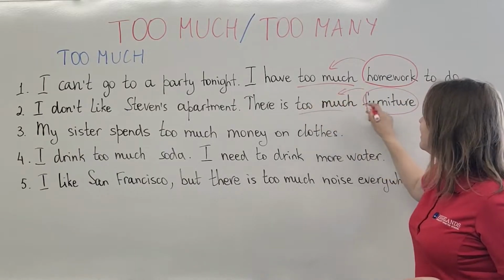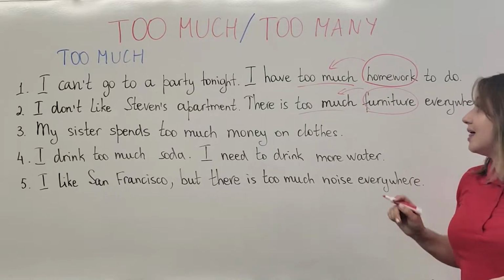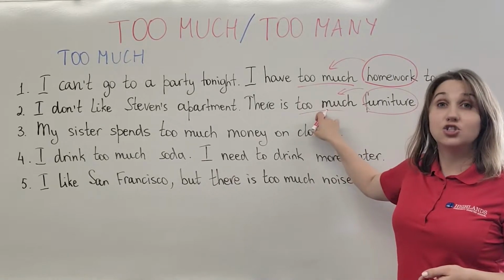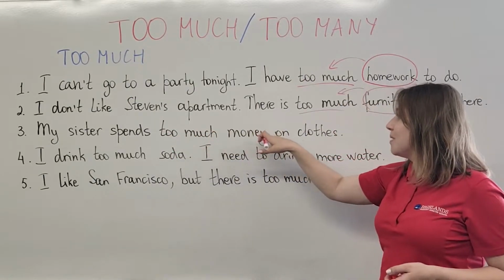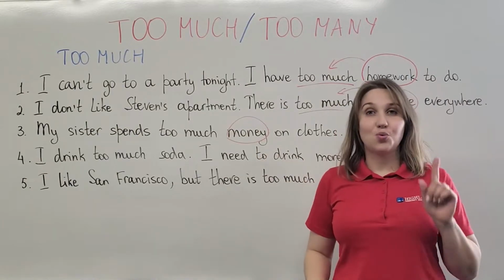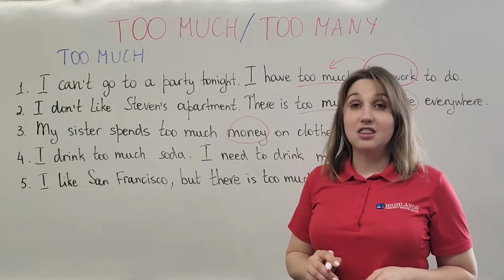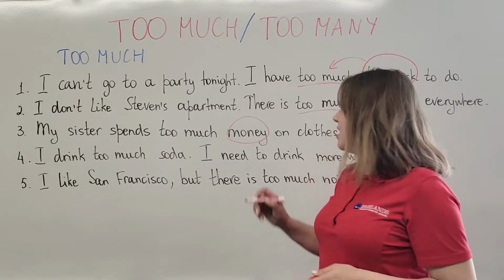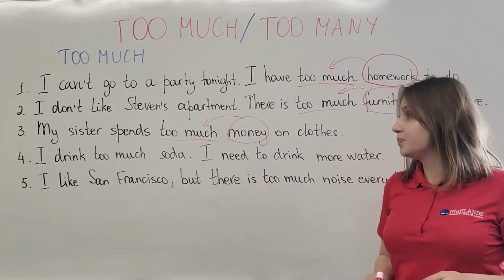Again, the noun furniture is a non-countable noun, and that's why I use the phrase too much. My sister spends too much money on clothes. The word money in English is considered to be a non-countable noun, and therefore I use the phrase too much.